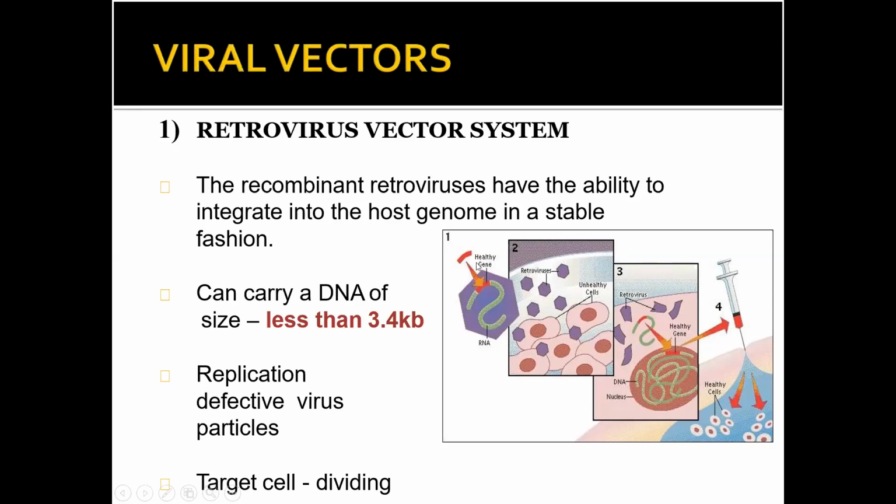See, this is a healthy gene being introduced in the RNA, that is the retrovirus, and these retroviruses are being infected into the cells, and the retrovirus breaks down and the corrected gene is being introduced into the main gene of the cell of the diseased person, and this will finally lead to the healthy gene producing lots of more healthy gene, and in this way you can cure a particular disease by using retrovirus vector.